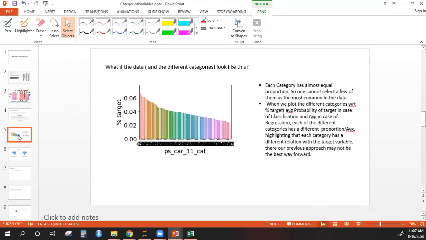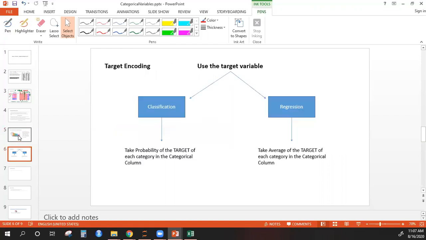Plus it will be very helpful in interviews. If this is asked in interview, you will have a lot of things to talk about. Otherwise usually candidates just talk about dummy variables. That is something very easy, everybody knows. But now you will have a few points to talk about in interviews. So let's move ahead.